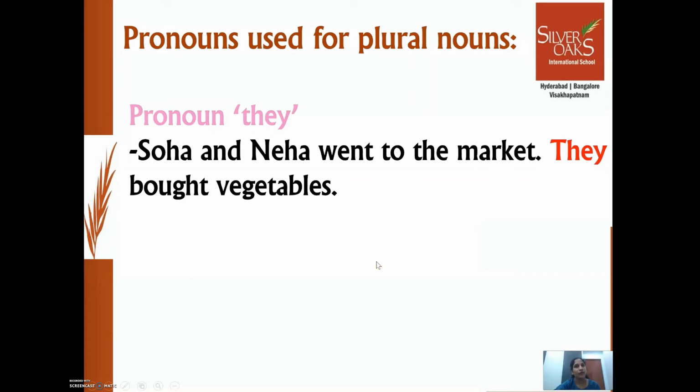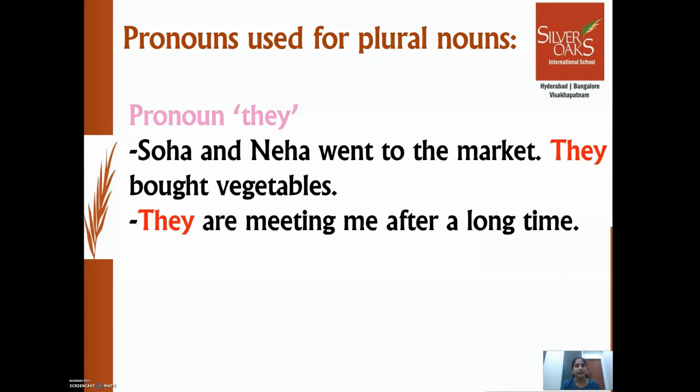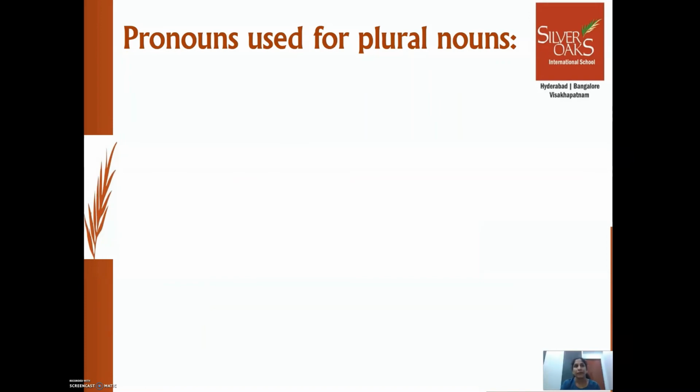Okay, let's see one more example. They are meeting me after a long time. Here, in the above example, there were only two persons. But in this example, they can be more than two persons also. So we replace persons with the pronoun they. Next example. Pronoun they is also used for animals which are plural. Let's see with an example.